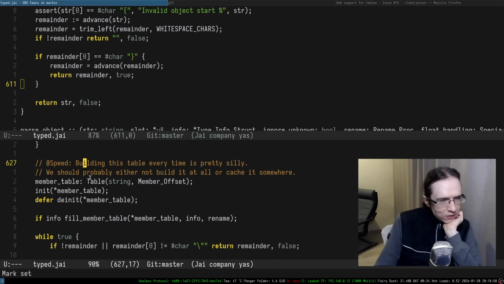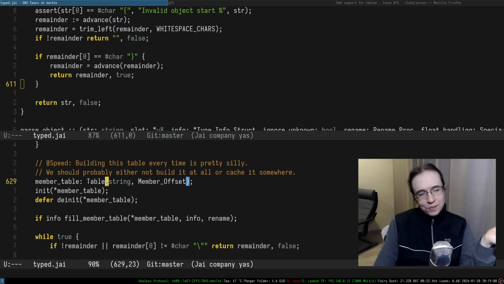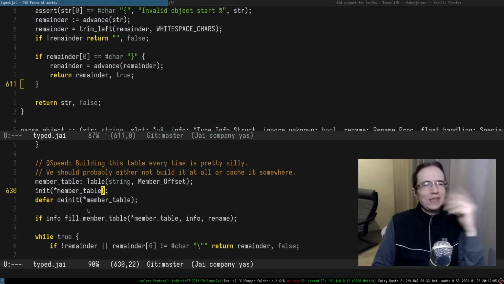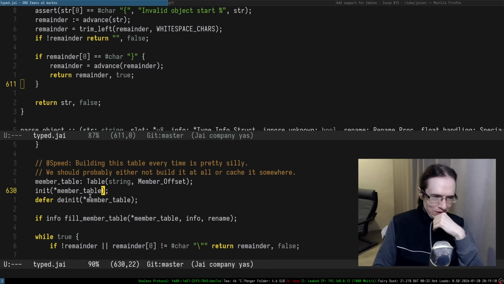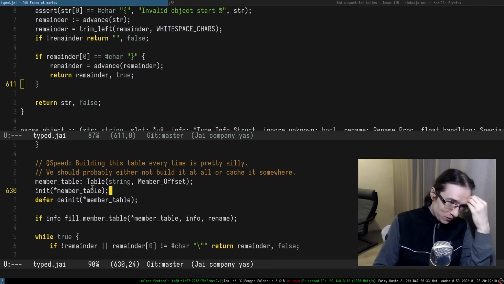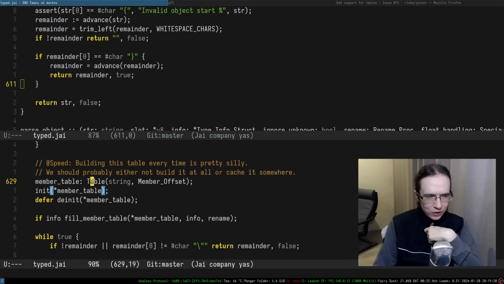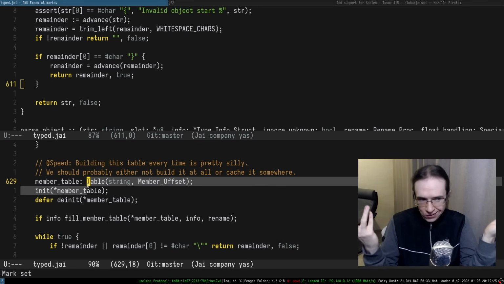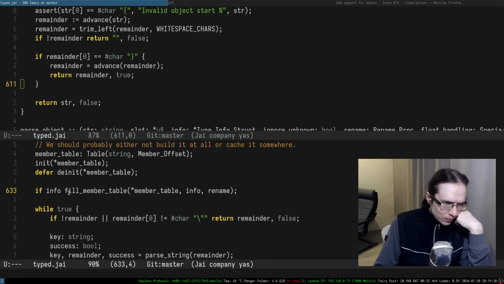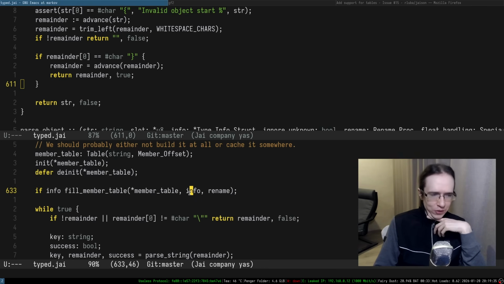So there's a note here, speed. Building this table every time is pretty silly. Oh, look at that. There's already a table, but it's for the offsets within the struct, right? It's kind of funny that the library uses the hash tables from the library of Jai, but it doesn't support the tables themselves. But in any case, it basically builds a table of offsets for the specific type, right? It initializes, by the way, as far as I know, you don't have to initialize the table anymore. Some time ago, I think John made it so just a zero initialized table is a valid table. Then you populate the members and stuff like that.